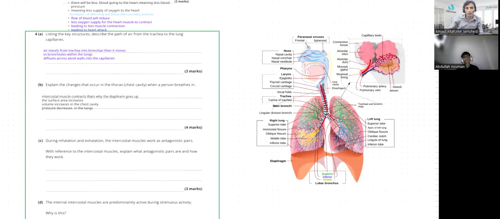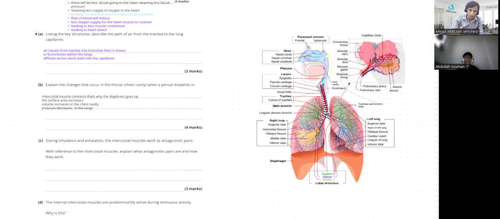And the last point is that you should talk about, as a consequence of all of these changes, the pressure change that draws air in. Air will get into the lungs as a result of all these changes: external intercostal muscle contraction, rib cage up, diaphragm contracts and flattens, increasing volume inside the thoracic cavity, pressure inside lungs decreases. As a result, all of these changes cause air to be drawn in.